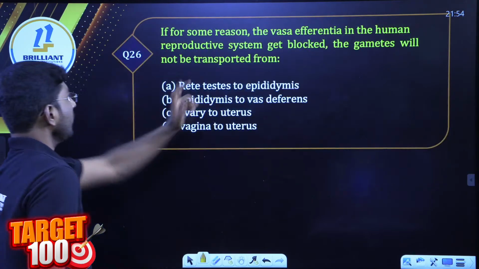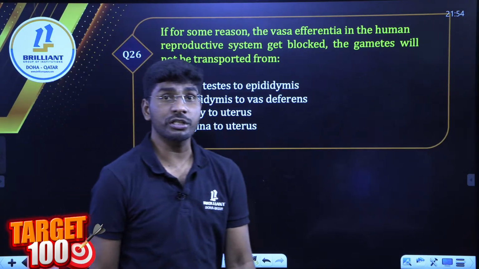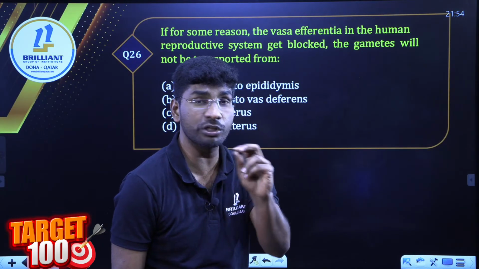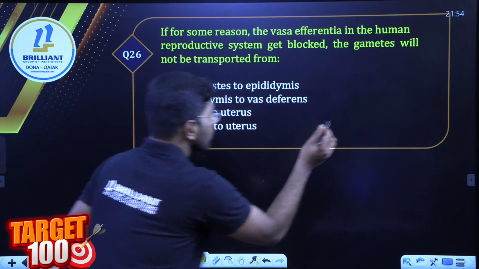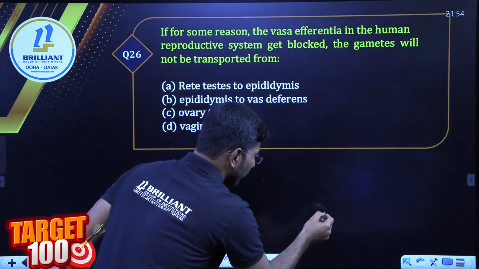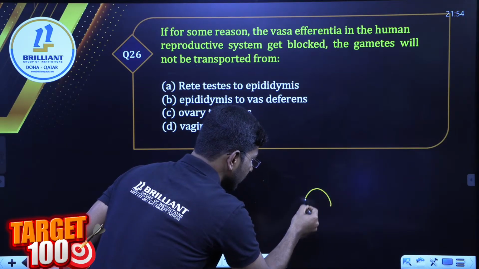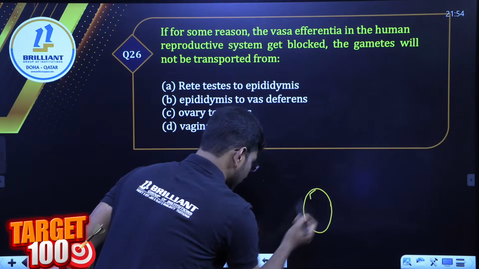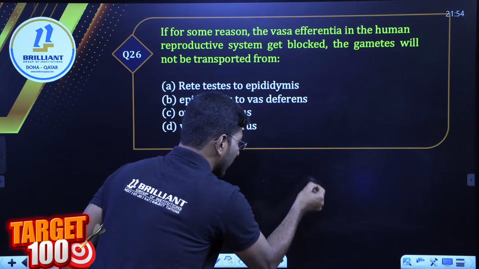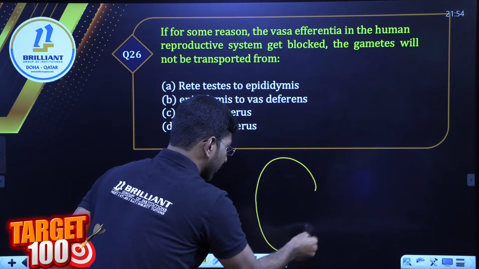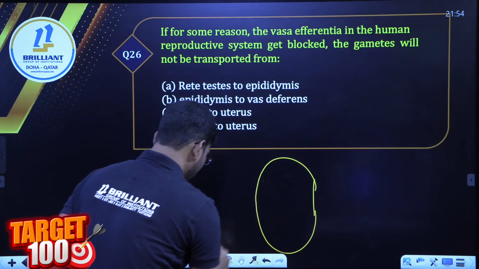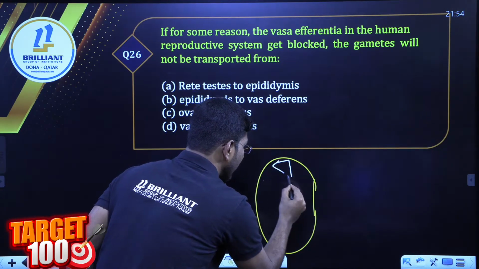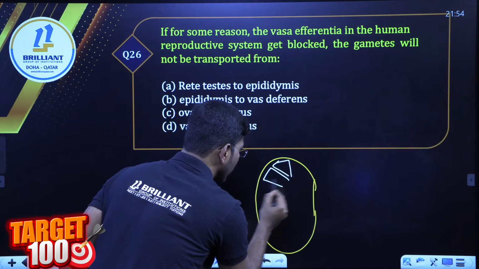Next one. This type of question comes. You have to know the pathway of complete sperms. Look here. This is the testis. Now in the testis, let me draw a little bigger, there are testicular lobes, right?